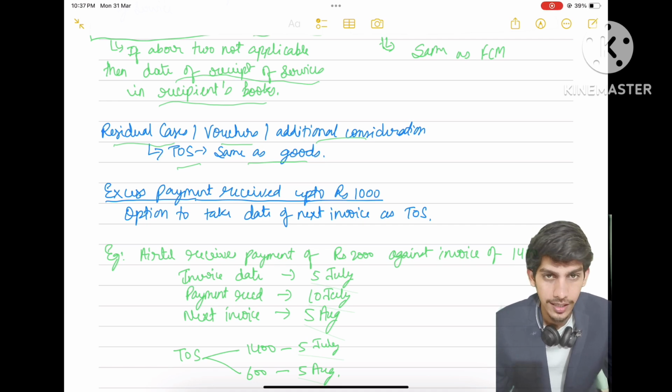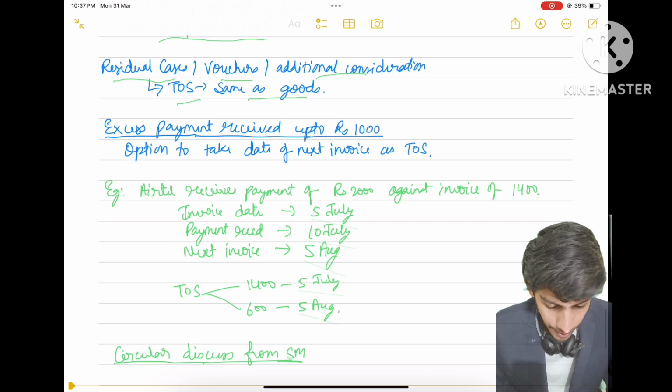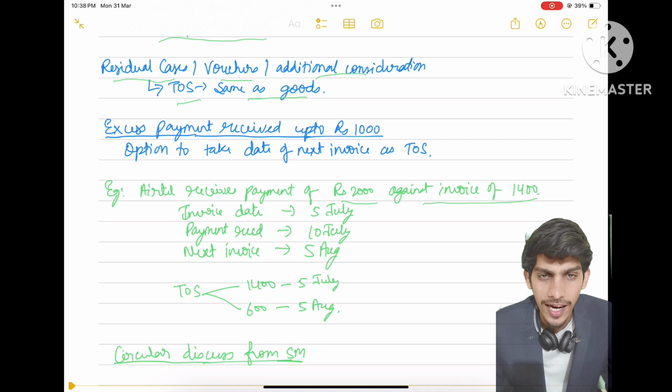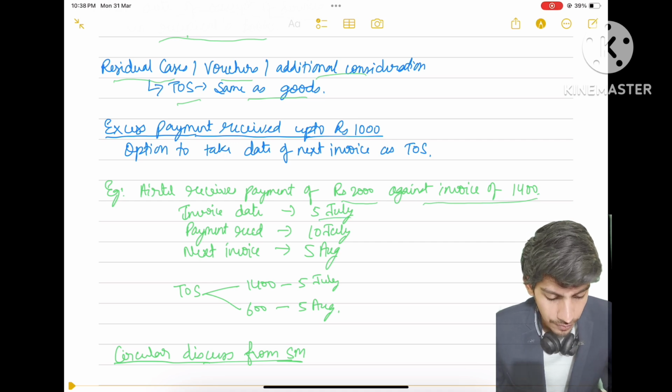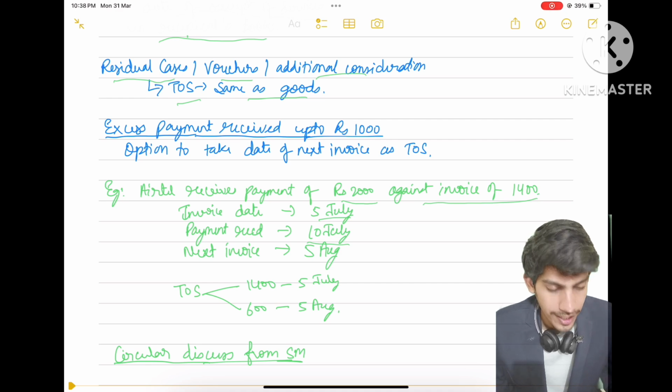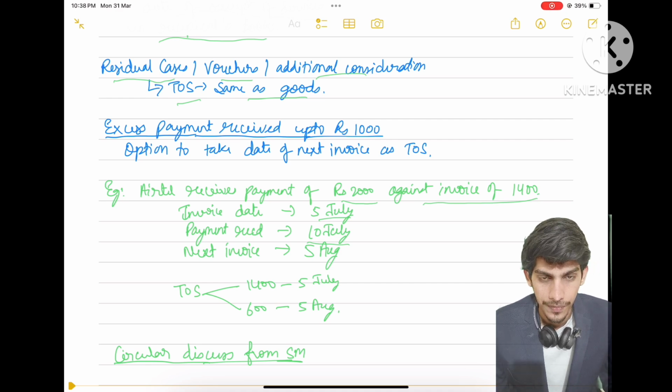Let me explain with an example. Airtel receives payment of 2,000 against an invoice of 1,400. So we have received 600 rupees extra payment. The invoice date was 5th July, payment received 10th July. Invoice was issued for 1,400. So for 1,400, as we have studied, what will be the time of supply?